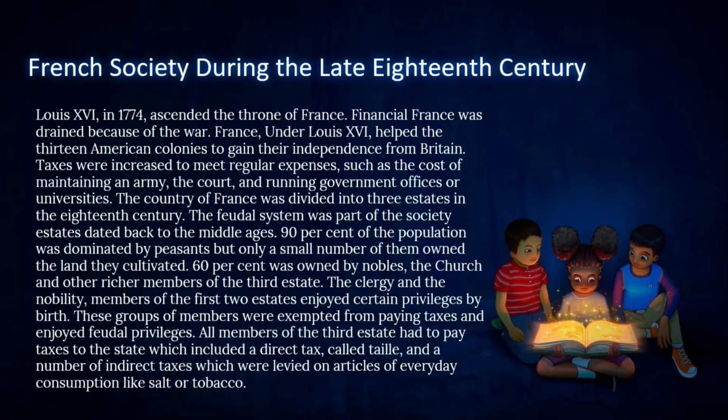All members of the third estate had to pay taxes to the state, which included a direct tax called taille and a number of indirect taxes which were levied on articles of everyday consumption like salt or tobacco. The church also collected a tax known as tithes.